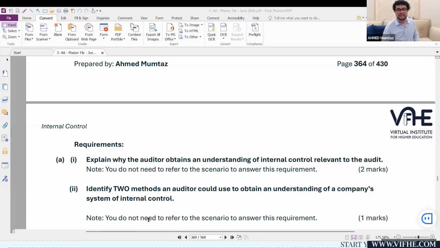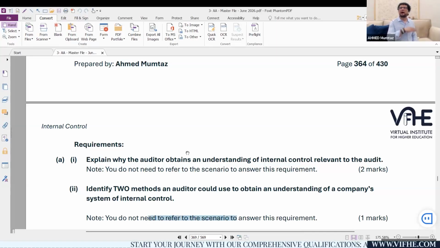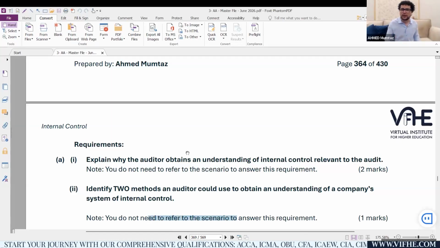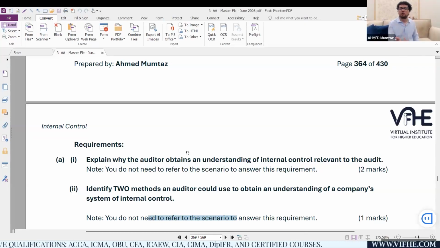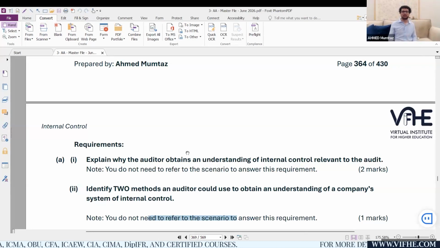Again, it is a question which is straightforward bookish knowledge. Now, my double A students score such great numbers, and at VIFHE for double A and triple A, the pass rates are phenomenal. For double A, how my students tend to pass the paper, they will fetch 24 out of 30 in section A, and they will score 10 out of 10 or 8 out of 10 or 10 out of 12 in such exam requirements. I call them straightforward bookish knowledge.